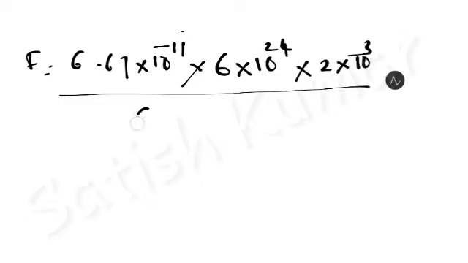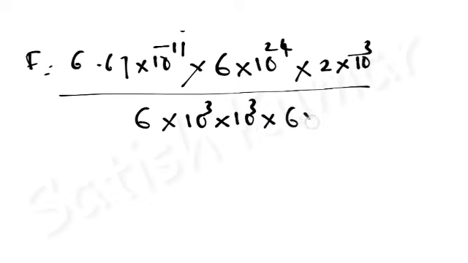Radius of earth is 6 into 10 power 3 into 10 power 3, and its square means we have to write again 6 into 10 power 3 into 10 power 3.